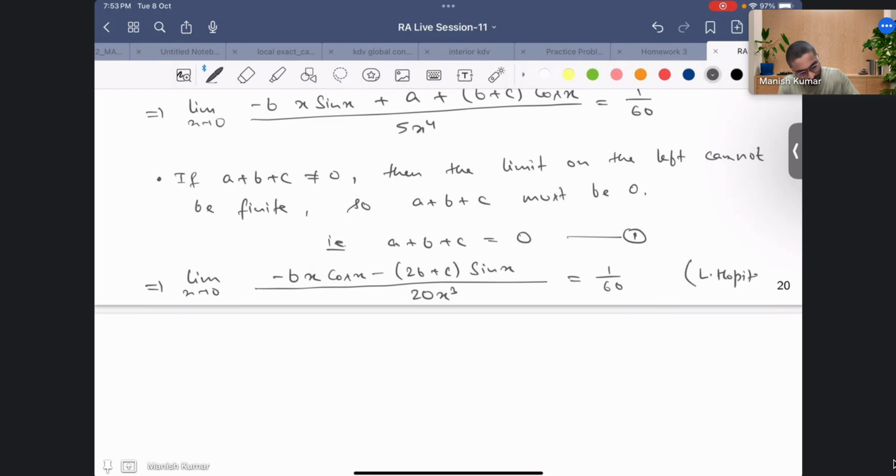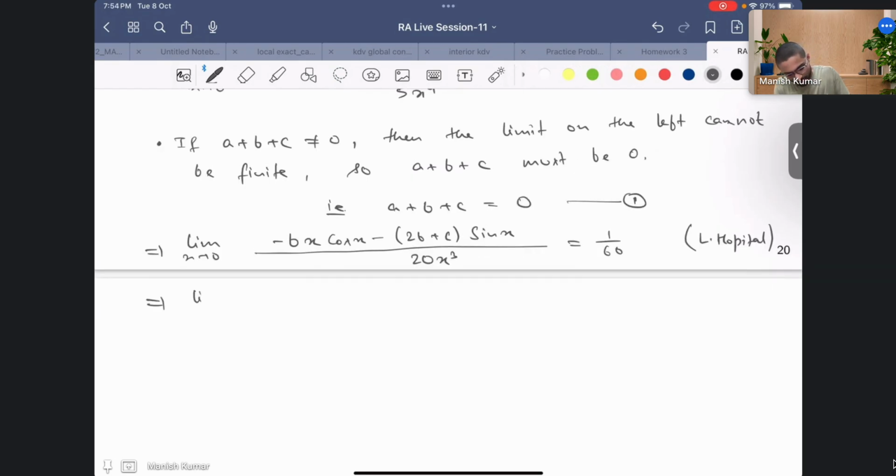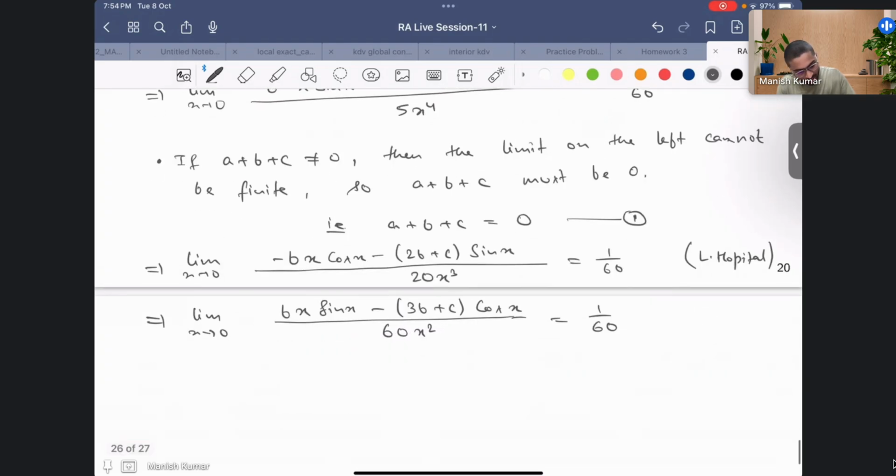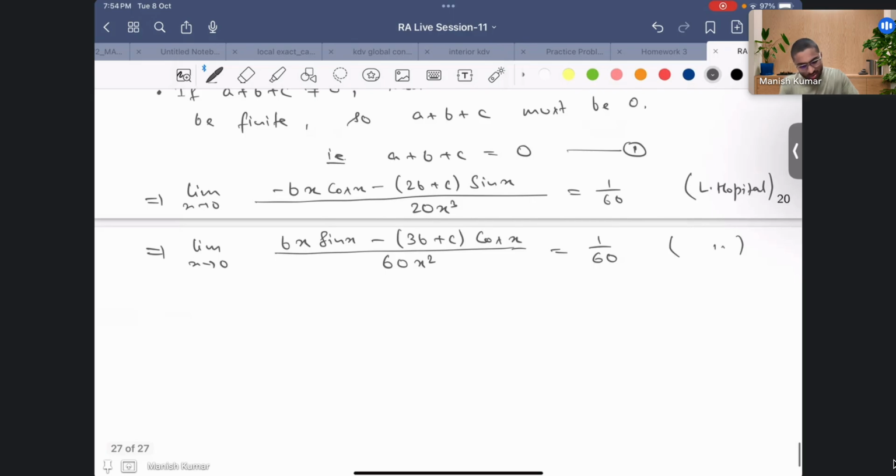Okay, so again I'll use L'Hopital rule, and what I get now is minus bx sine x, so it will be plus, and minus b cos of x, and here I'll get minus 3, so maybe I can club it here, minus 3b plus c cos of x upon 60 x square, equal to 1 by 60. Okay, again same L'Hopital. Now you see again it is not going to be 0 by 0 form because this is 0 but this is turning out to be 1, so it will be 3b plus c. Okay, so this is the second condition, 3b plus c equal to 0.